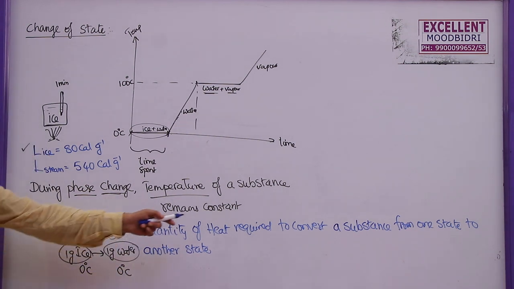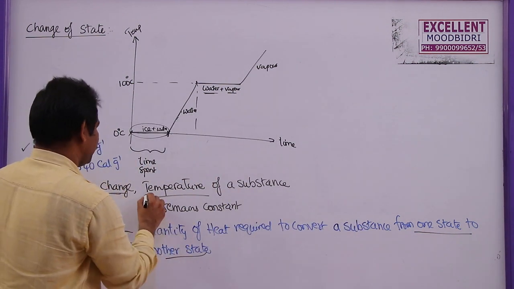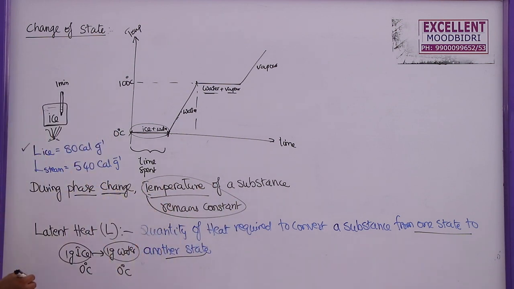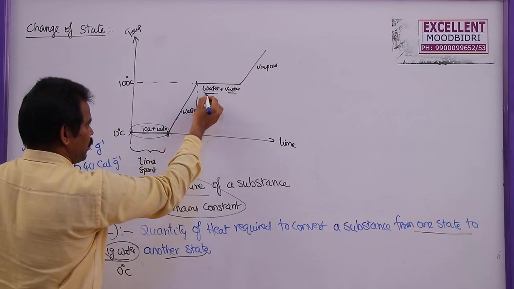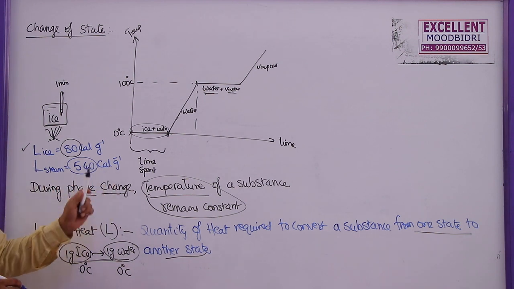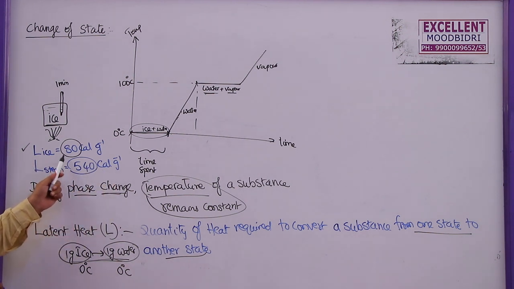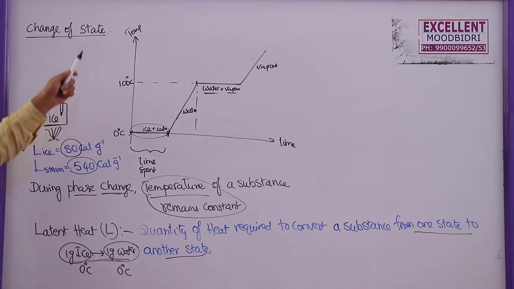Why? Because the state changes from one state to another state only at constant temperature. The temperature remains constant, and the quantity of heat required is found to be 80 calories per gram. And similarly, to convert 1 gram of water into 1 gram of steam, we need 540 calories of heat energy to be supplied for each gram of water. So these two values we have to remember to solve problems whenever the problem is based on change of state.